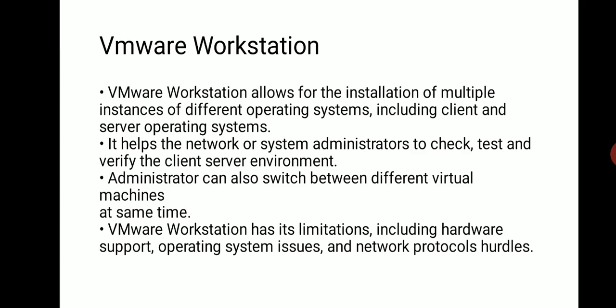The second one is VMware Workstation. VMware Workstation allows for the installation of multiple instances of different operating systems, including client and server operating systems. It helps network or system administrators to check, test and verify the client server environment. Administrators can also switch between different virtual machines at the same time. VMware Workstation has its limitations, including hardware support, operating system issues and network protocol hurdles.